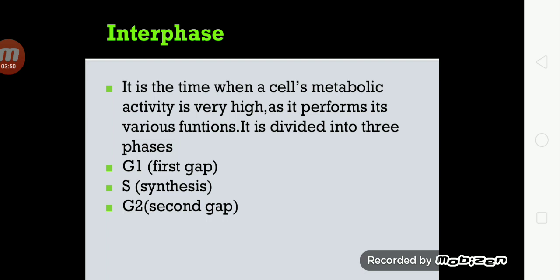First, we will discuss about the interphase. It is a time when a cell's metabolic activity is very high, as it performs its various functions. Interphase is divided into three phases: G1 phase, S phase, and G2 phase.